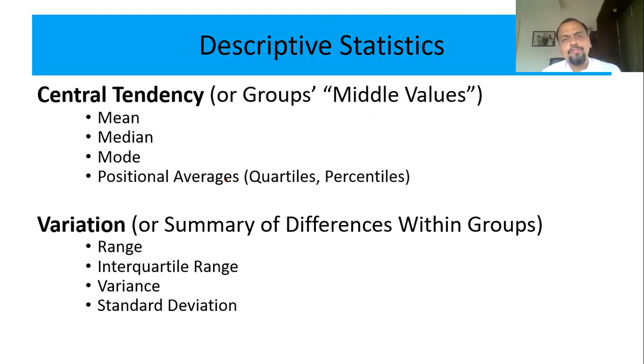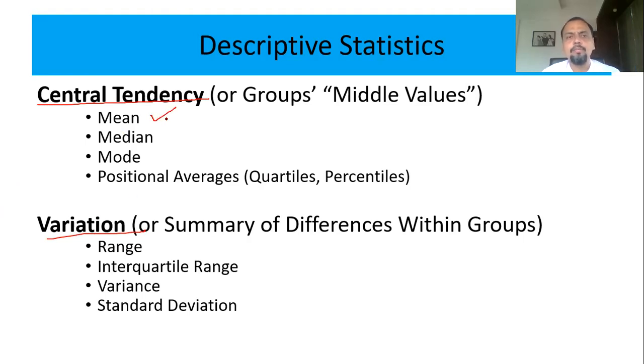Before I go further into which descriptive statistics or which graph should be used, let me give you a brief idea about the different descriptive statistics. When I say that the data needs to be described, or I have to use descriptive statistics, that means I'm talking about central tendency and variations.